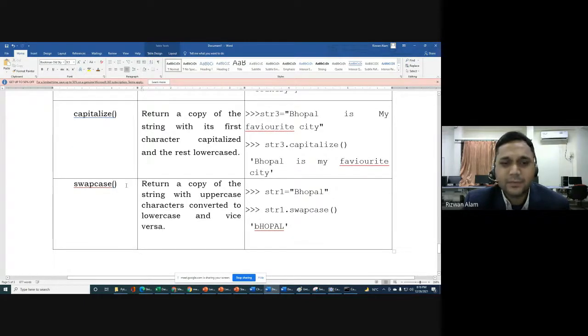So swap case means if your character is in uppercase it will be changed into lowercase, and if it is already in lowercase then it will be changed into uppercase. So swap case means the case will be changed. So capitalize means only the first character will be capitalized and the others will be in lowercase. So if you have any character of your string in uppercase, then only the first will be capitalized and the rest will be in lowercase.